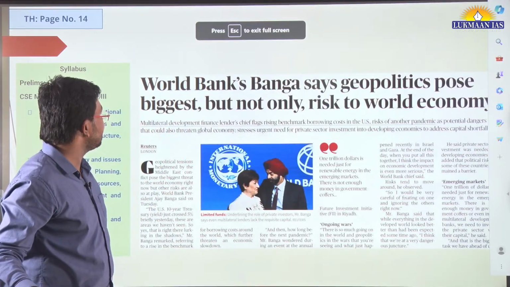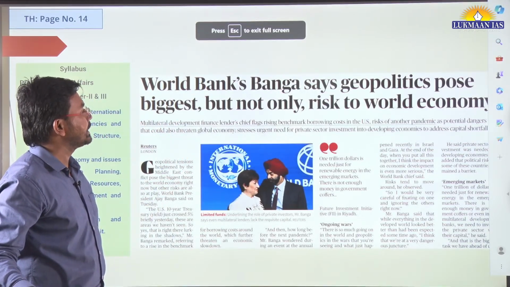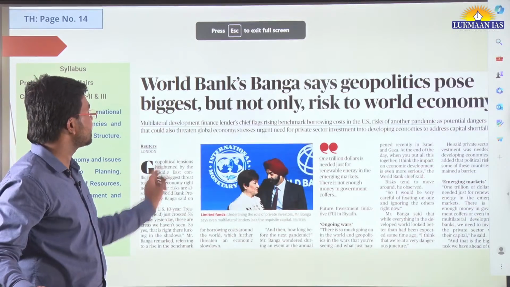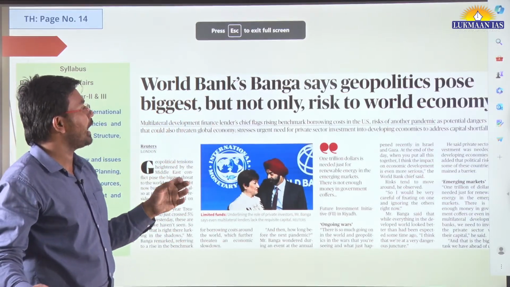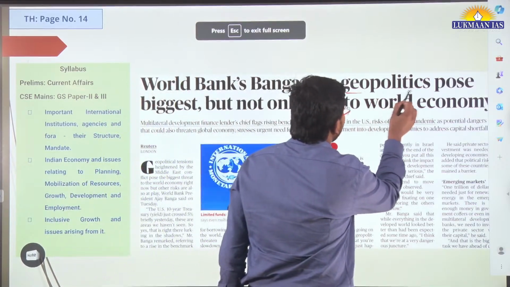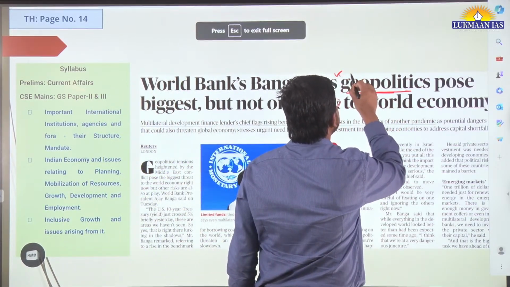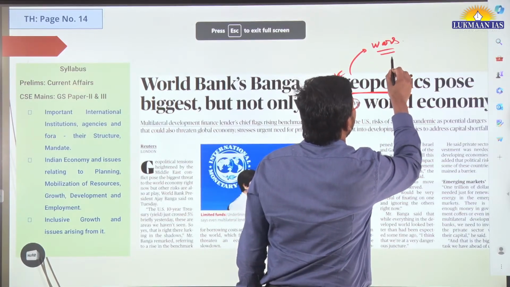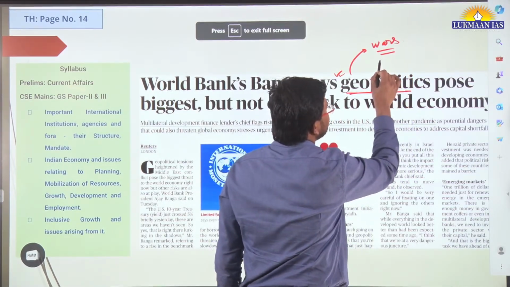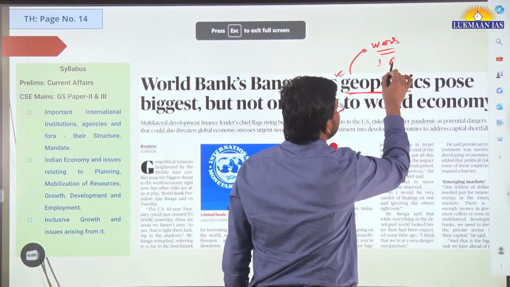We have another topic. It says World Bank's Banga says geopolitics poses biggest but not only risk to world economy. As of now, when we talk about geopolitics, it is associated with the wars that are being fought between nations. What are the wars that are being fought? One is, let's say, the Russia-Ukraine war.